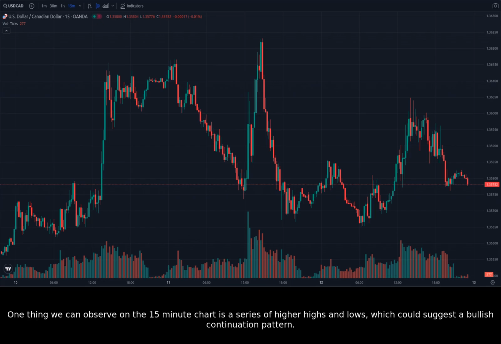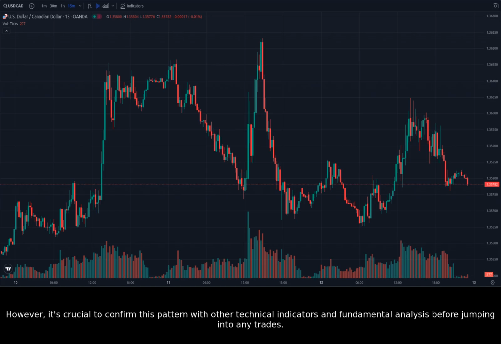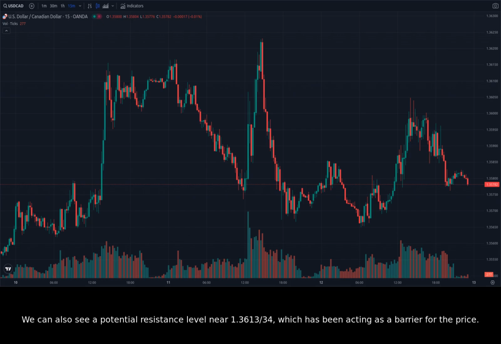One thing we can observe on the 15-minute chart is a series of higher highs and lows, which could suggest a bullish continuation pattern. However, it's crucial to confirm this pattern with other technical indicators and fundamental analysis before jumping into any trades. We can also see a potential resistance level near 1.3613/34, which has been acting as a barrier for the price.